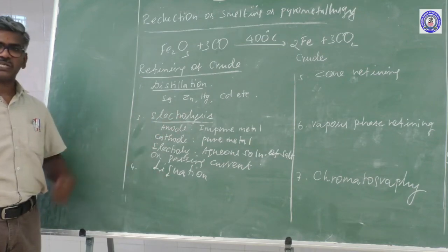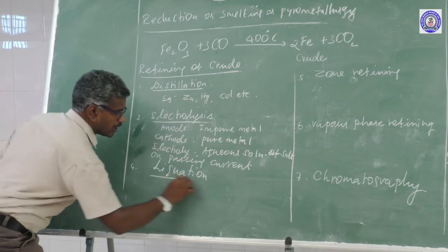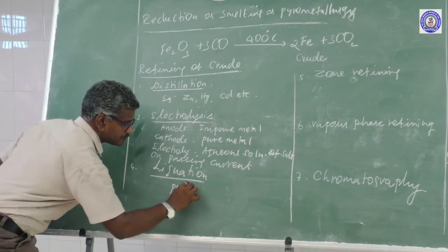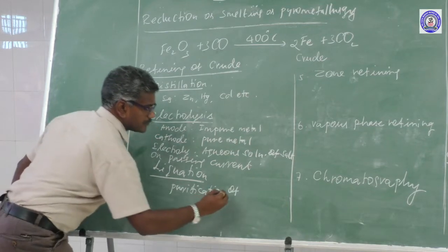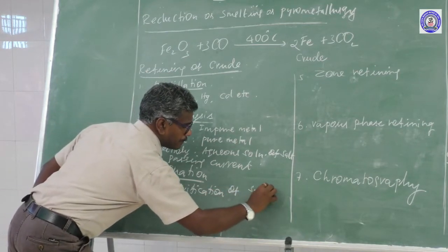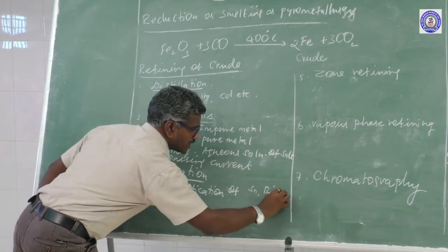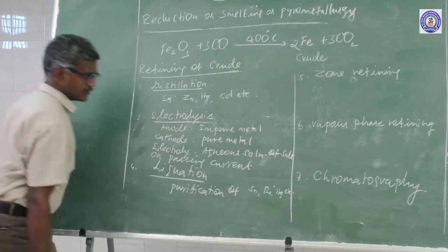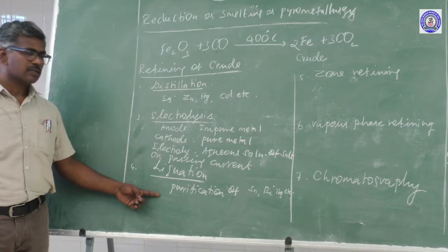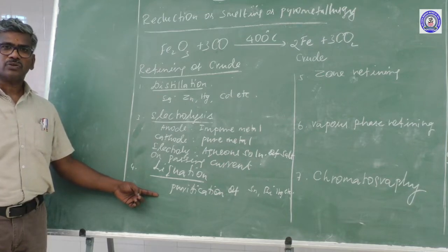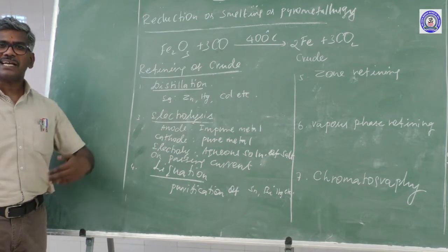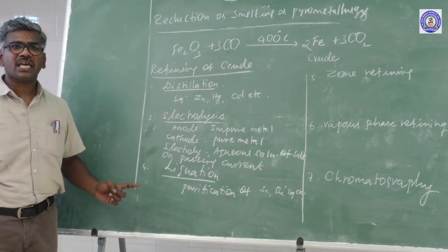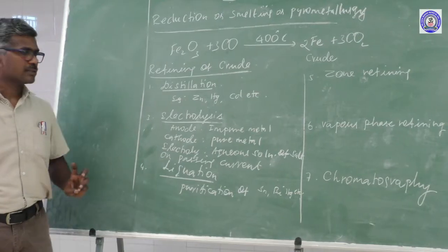Another one is liquefaction. This method is used for purification of tin, lead, mercury, etc. The impure metals are made to flow on a sloping surface, from which we can separate the higher melting impurities.